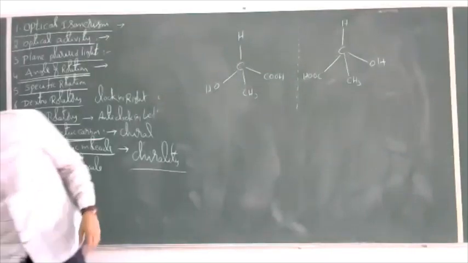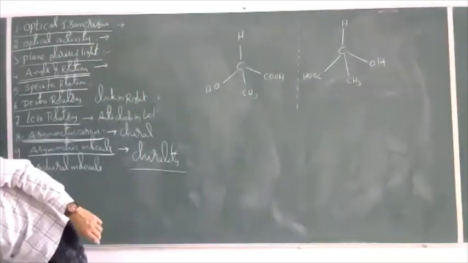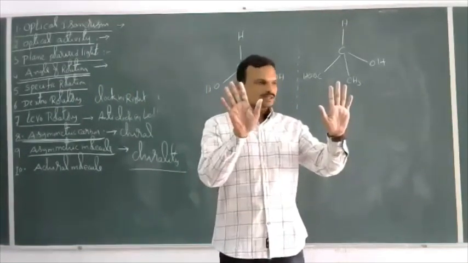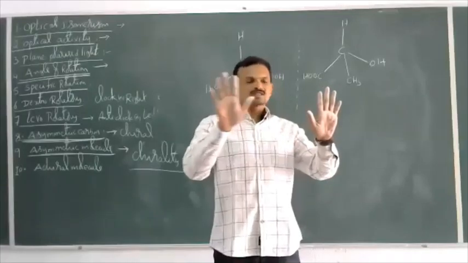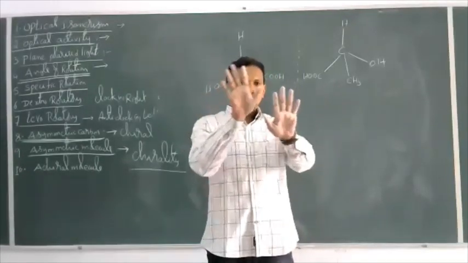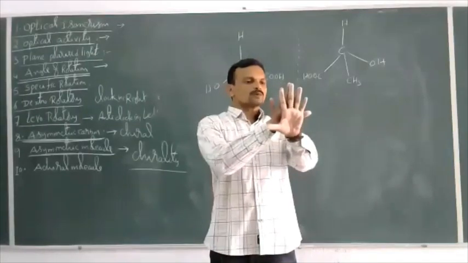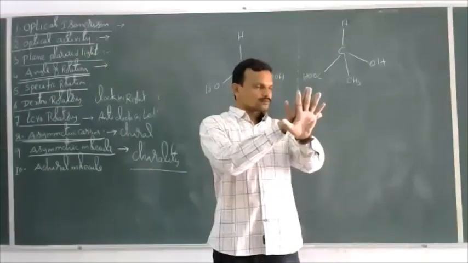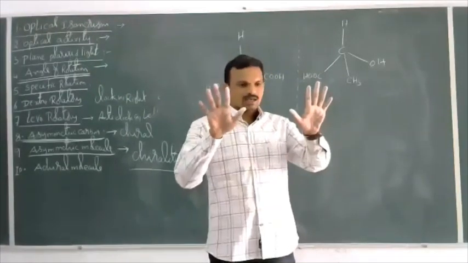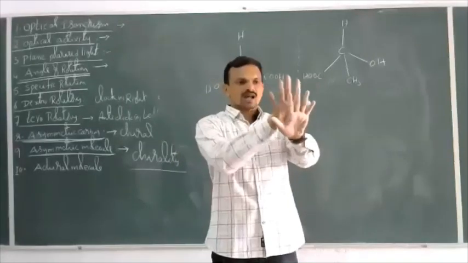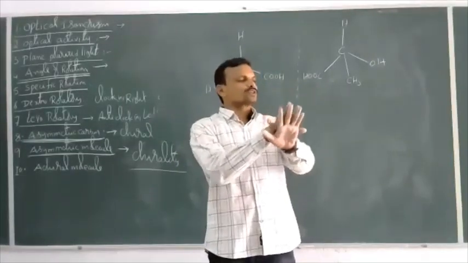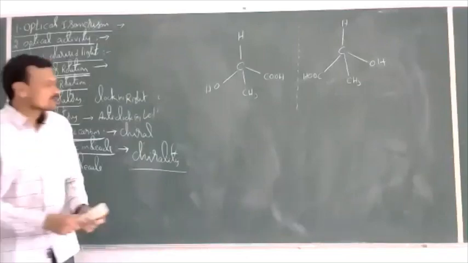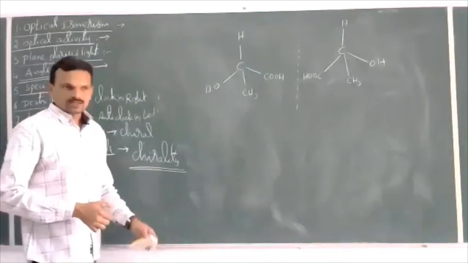One simple example I'll show here. Suppose this is an object. The mirror image of this object appears like this. So this is the object, this is the mirror image. Now, if I place this molecule as it is over this, are these two superimposable? No. So these are not superimposable. Like this, if a molecule has a mirror image, and if the mirror image is not superimposable over that, then the compound is said to be optically active. And that molecule is called an asymmetric molecule. And this phenomenon is called chirality.